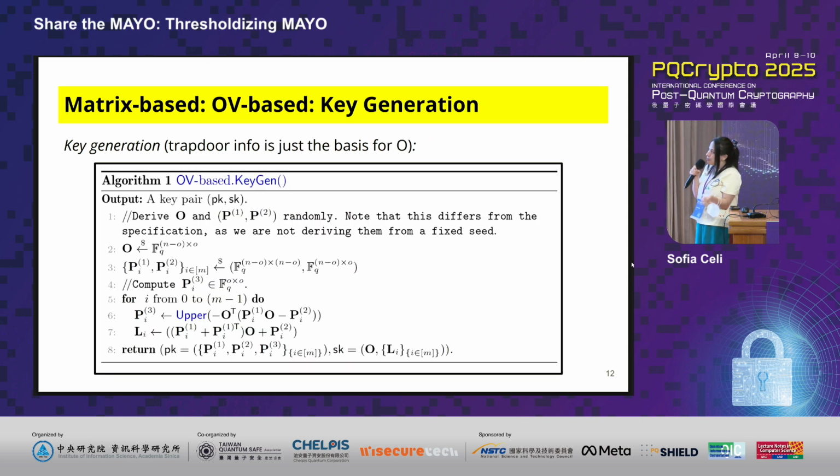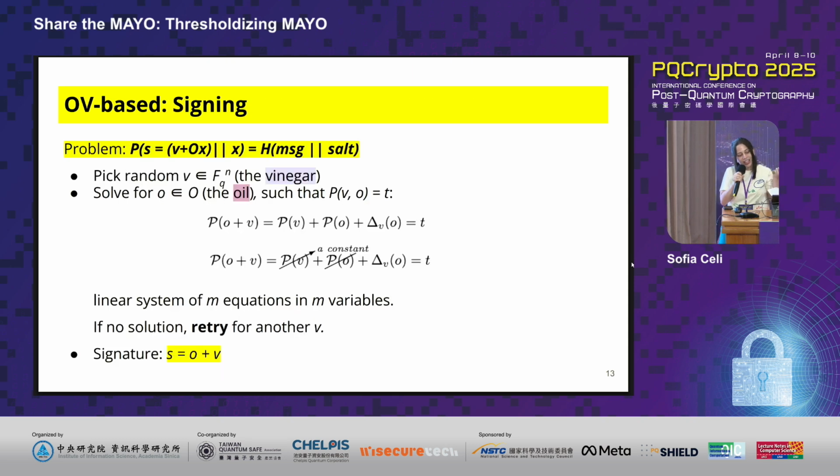How does it look from a more matrix-like perspective? It looks like this. So this is precisely what I just described in the previous slide. Next, you're going to have the signature procedure. The signature procedure essentially asks you to find S such that P(S) is equal to the hash of the message and the salt.